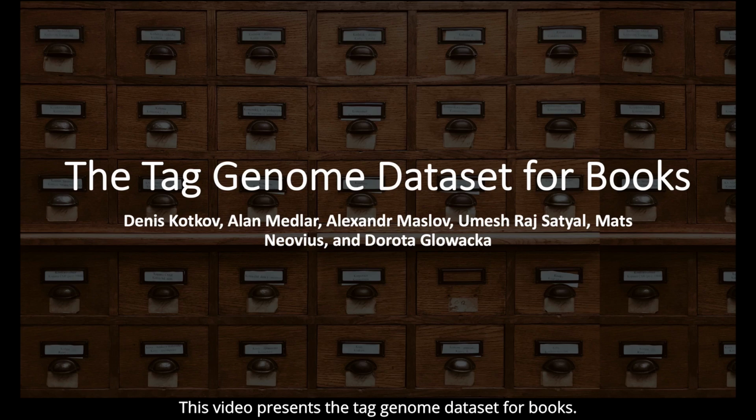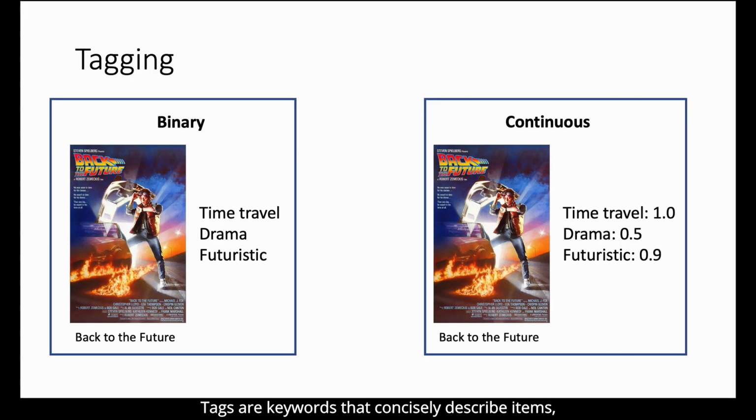This video presents the tag genome dataset for books. Tags are keywords that concisely describe items such as books or movies. Most tags are binary, they either apply to an item or not. For example, the movie Back to the Future could be tagged with time travel, drama, and futuristic.